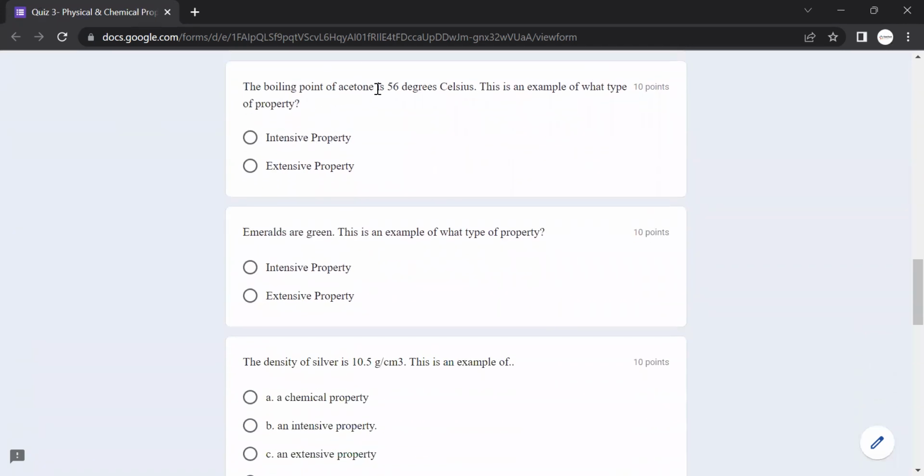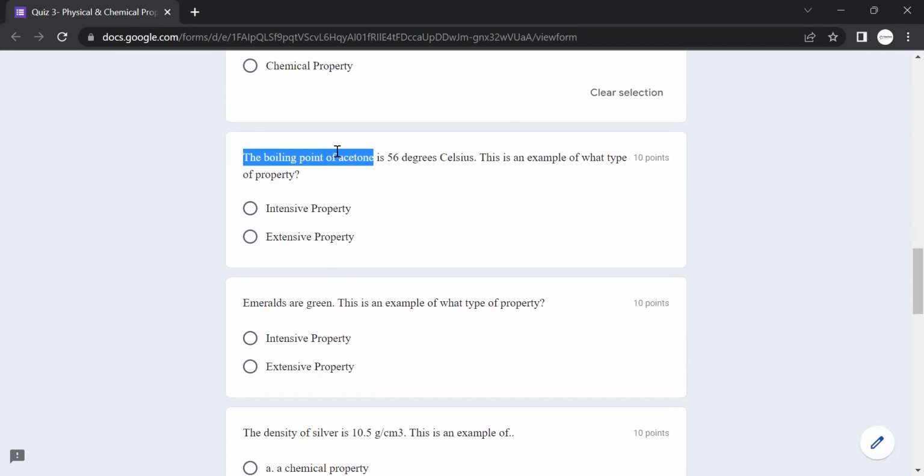The boiling point of acetone is 56 degrees Celsius. This is an example of what type of property? As the boiling point of acetone and the temperature are given, we said that boiling point, melting point, all types of physical processes will be a physical property.